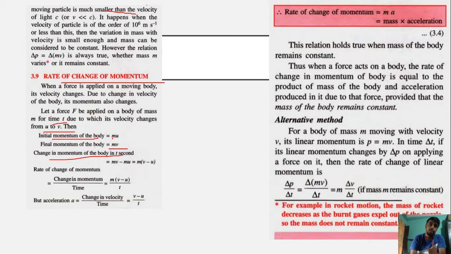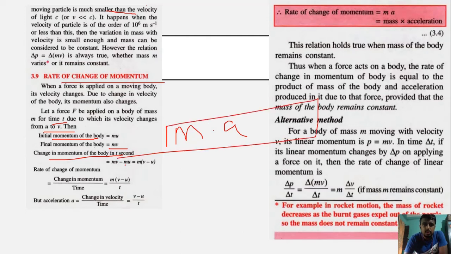But we know that acceleration is equal to change in velocity by time. In this case, the change in velocity is v minus u and the time is t. So when you use the formula a equal to (v minus u) by t, we will get m into a. That is a very important formula. F is equal to ma, the rate of change of momentum, and we will derive this later. For now, just don't remember it. It is just that the rate of change of momentum is equal to ma.